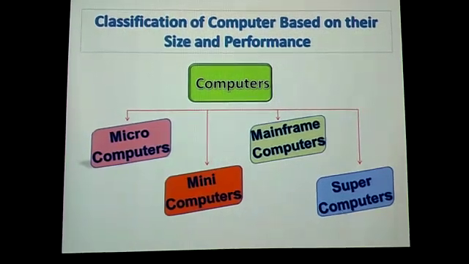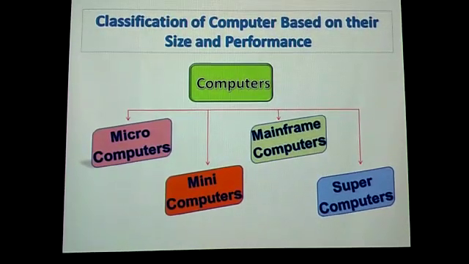In this, four categories are there. First is microcomputers, second is mini computers, third is mainframe computers, and the fourth is supercomputers. These are the four categories in which computers are classified according to their size and performance.